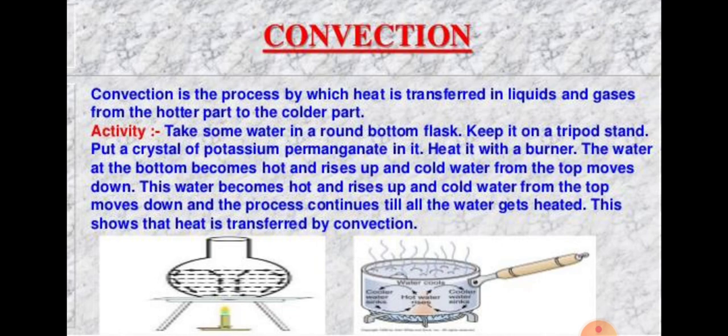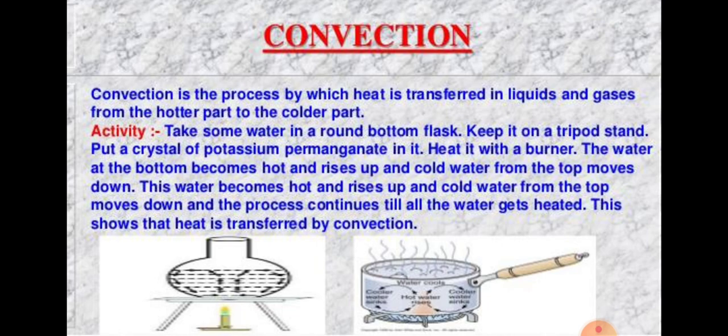Take some water in a round bottom flask. Keep it on a tripod stand. See in this figure. Put a crystal of potassium permanganate in it. Heat it with the burner. The water at the bottom becomes hot and rises up, and cold water from the top moves down. This water becomes hot and then rises up.